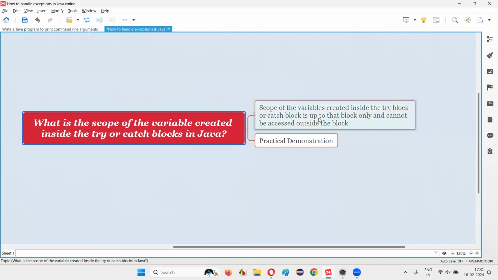So the scope of a variable that is created inside blocks like try block, catch block, or any other block in Java is up to the block only in which it is created, guys. Outside the block, we cannot access that variable. Let me practically demonstrate this for you.